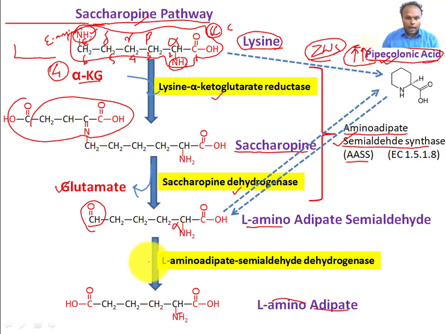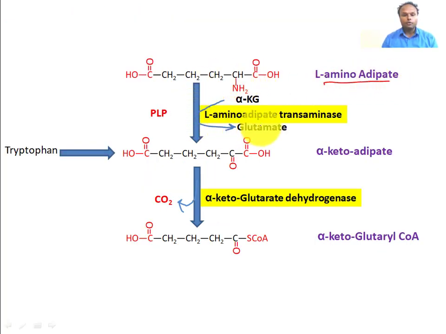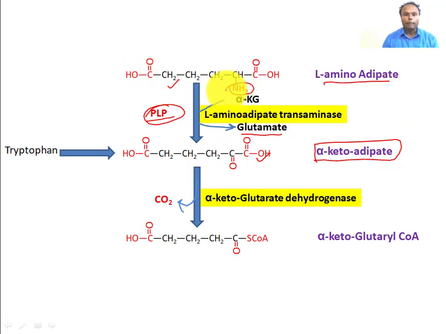Now let's talk about how this aminoadipate is catabolized. First, aminoadipate will undergo a transamination reaction. The alpha amine group of this aminoadipate will be transferred to alpha ketoglutarate, and alpha ketoglutarate converts into glutamate. Now this molecule converts into ketoadipate through this reaction. This is a conventional type of transamination reaction where PLP, vitamin B6, is utilized. Formation of alpha ketoadipate happens after removal of both amino groups.